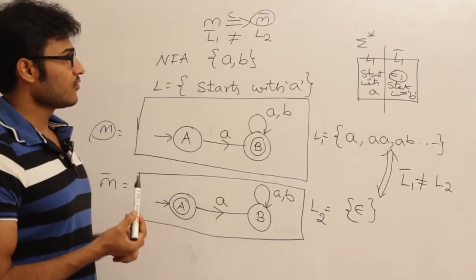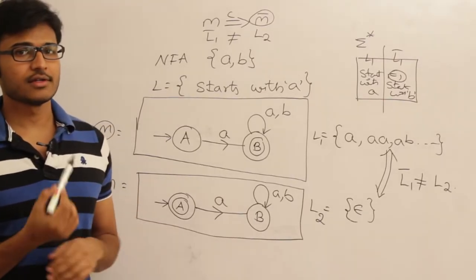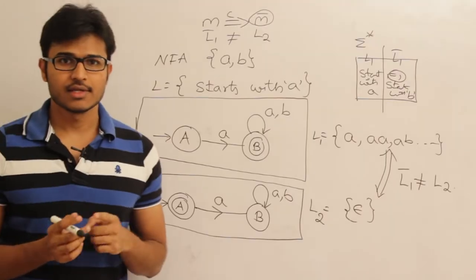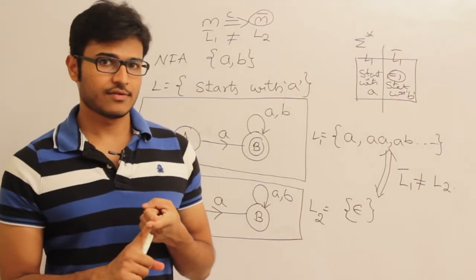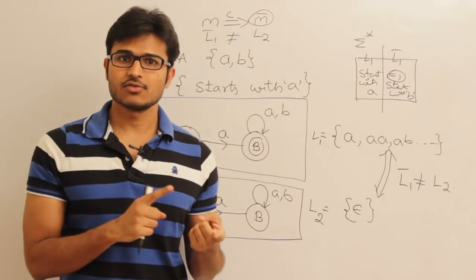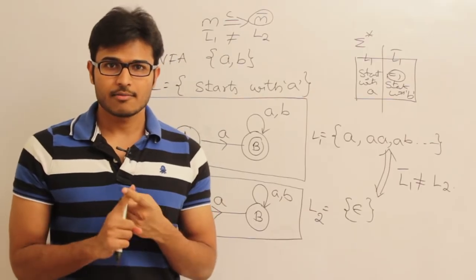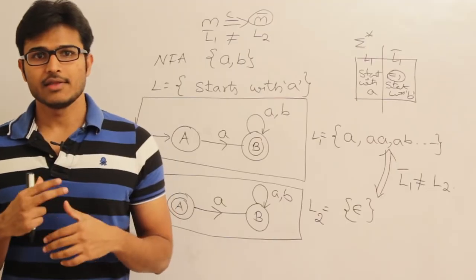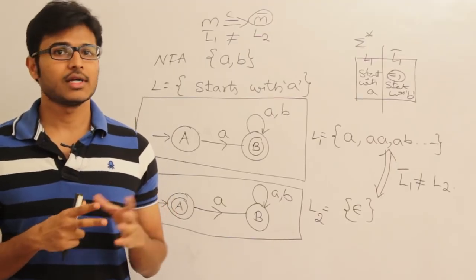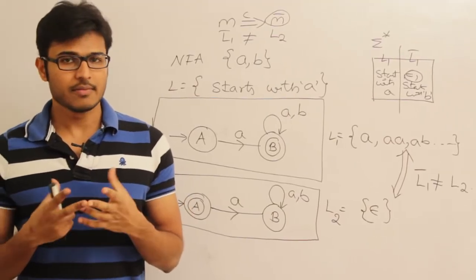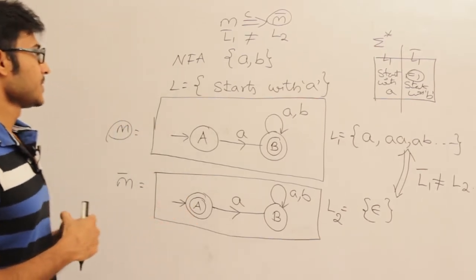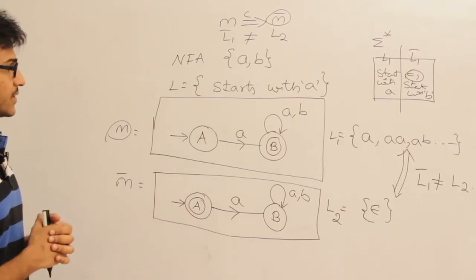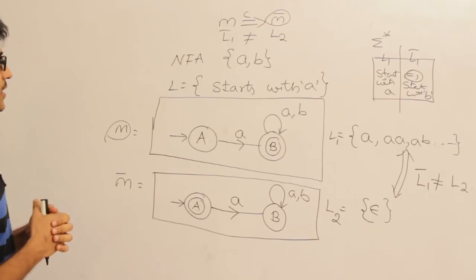So I'll try to frame two questions here, to get the difference. First point is, when we complement a DFA, definitely the language accepted by the DFA is going to be complemented, but when I complement an NFA, the language accepted by the NFA need not get complemented. It may or may not. Okay, so I'll try to give you two statements, maybe try to understand them.